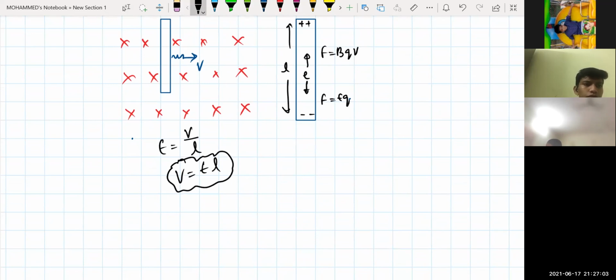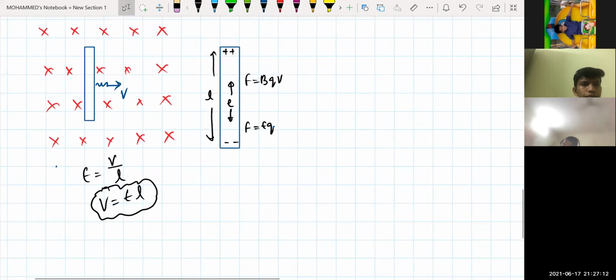The negative potential gradient, E is equal to minus dV by dx or dr, is known as the electric field.